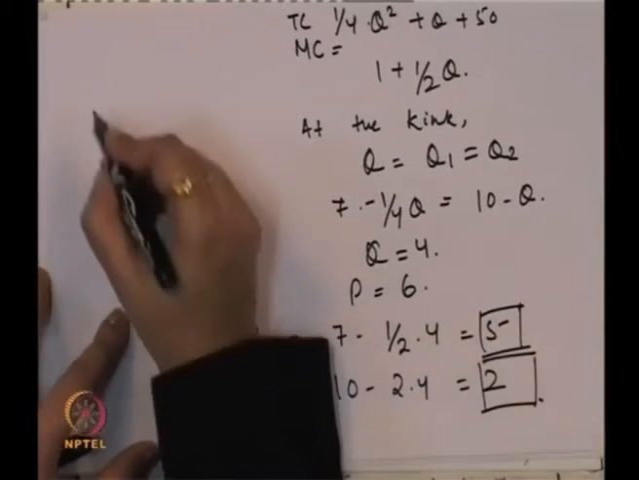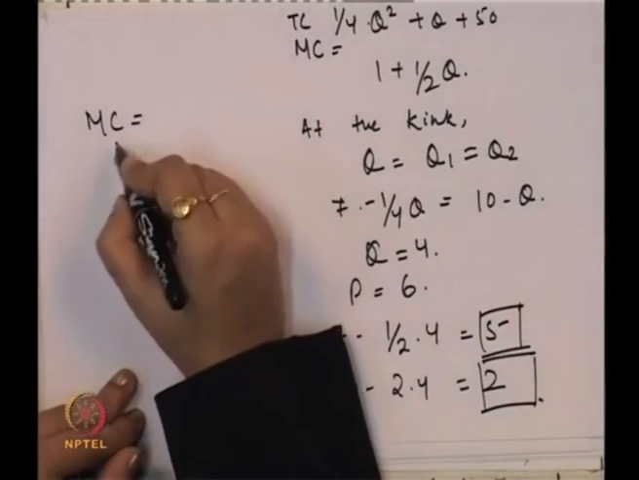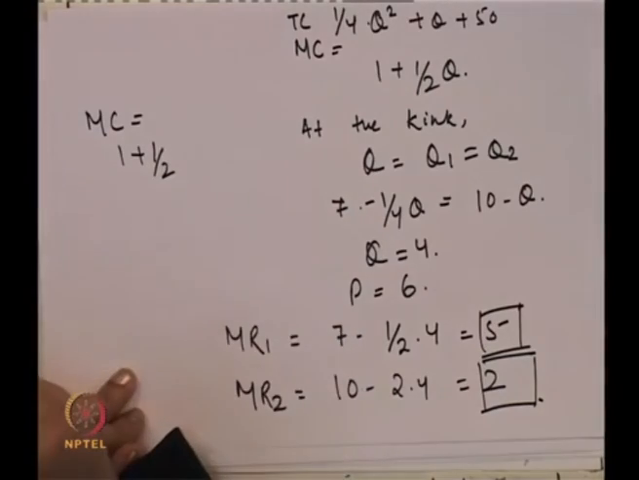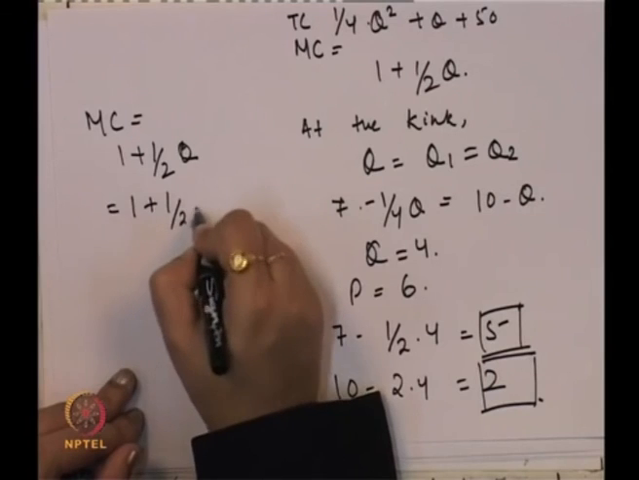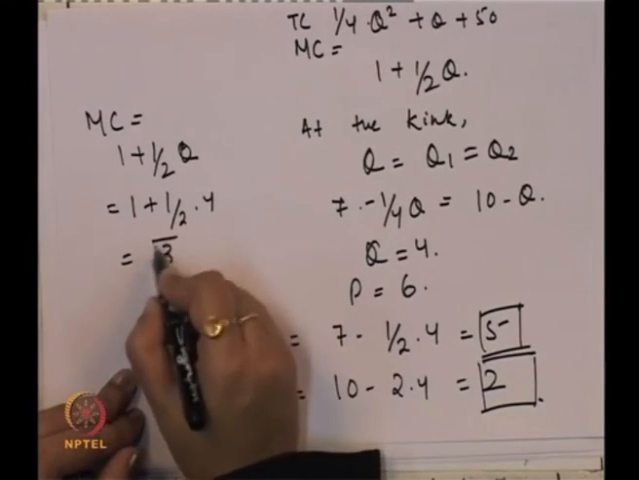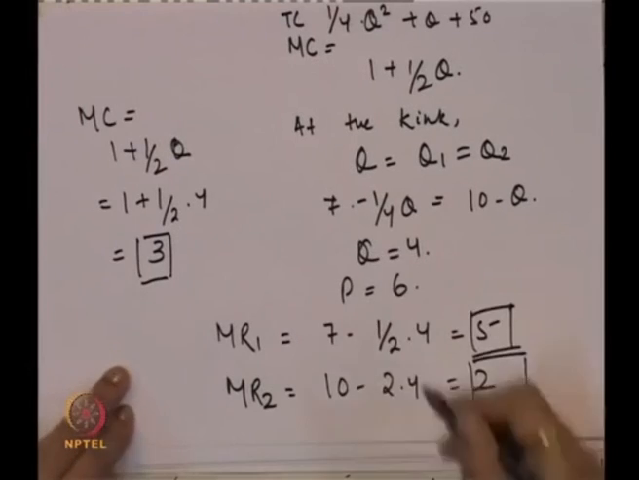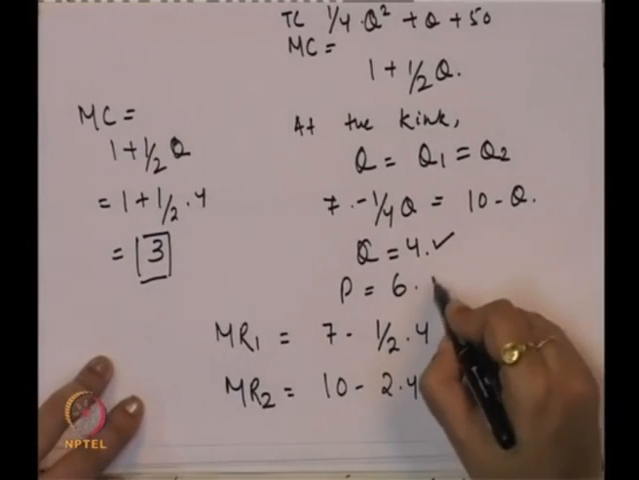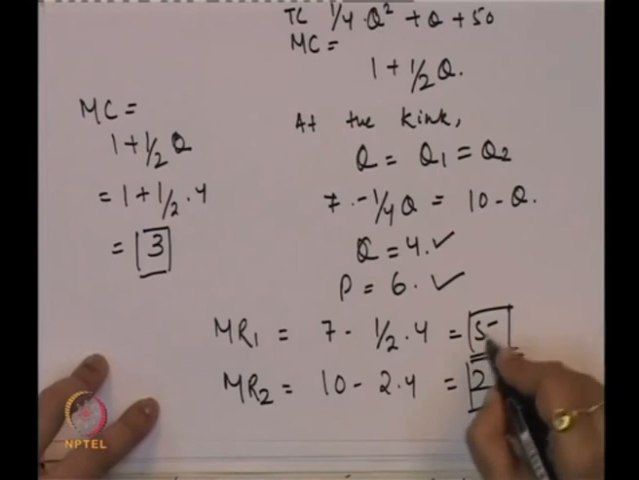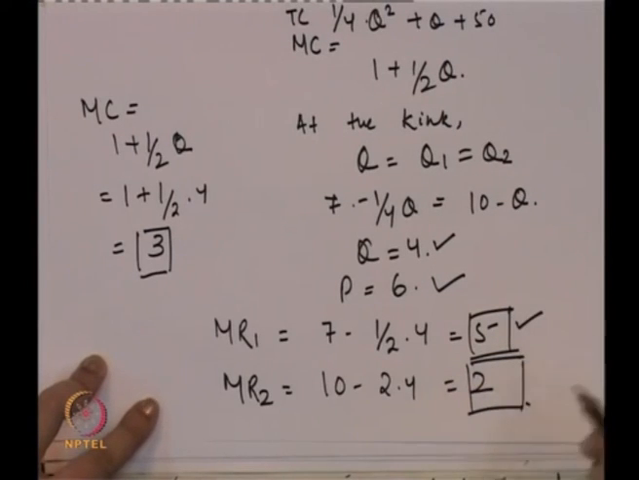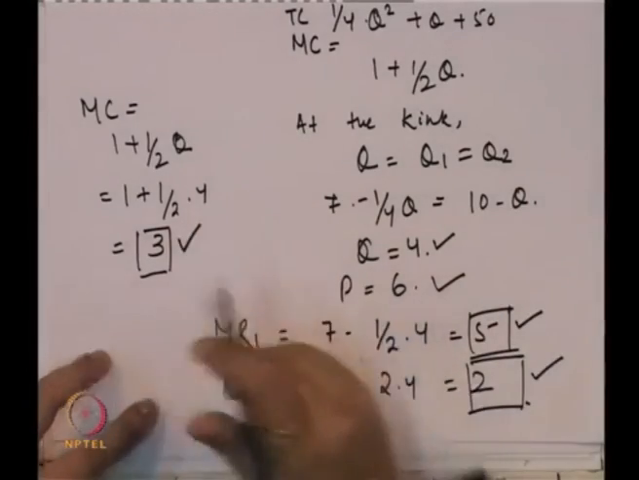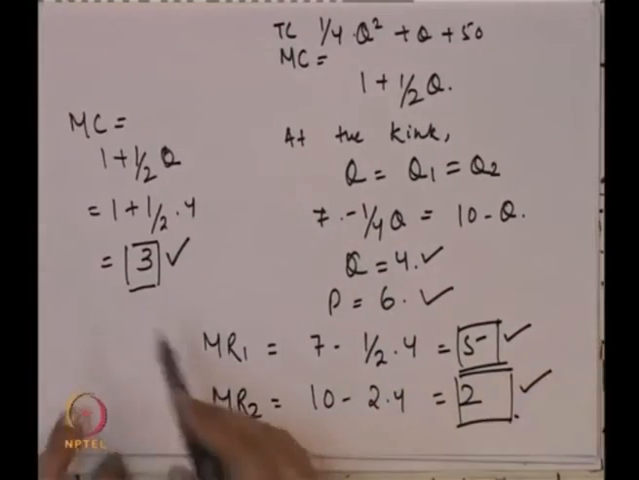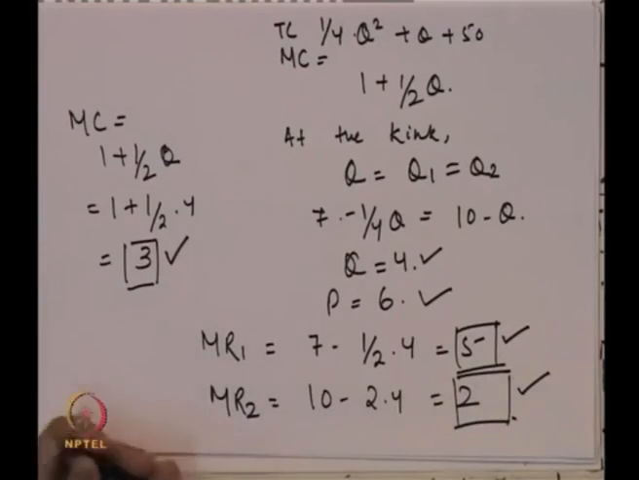Now, we need to find out MC. So, MC is equal to 1 plus half Q. So, this comes to 1 plus half multiplied by 4. So, this comes to 3. So, we can say that Q is equal to 4, this is the output, P is equal to 6. We have the first segment of MR is equal to 5, the value of the second segment of MR is equal to 2, and MC is equal to 3. So, we can also prove that the MC falls in the gap of the two levels of MR, that is marginal revenue 1 and marginal revenue 2.